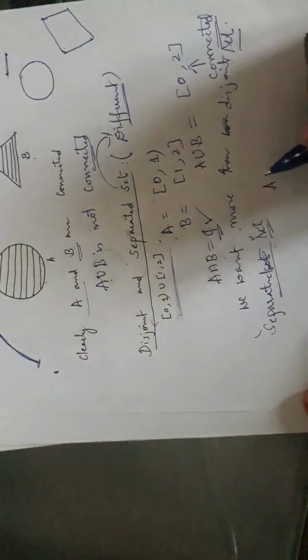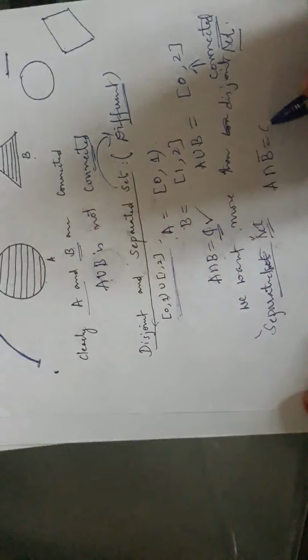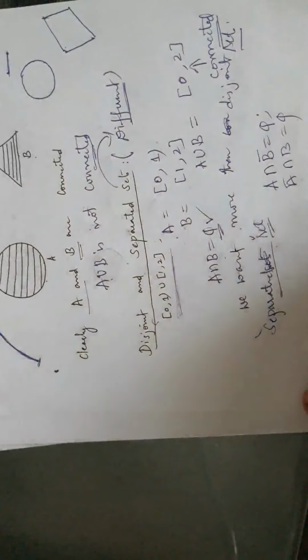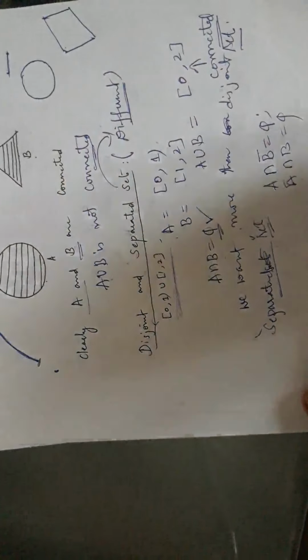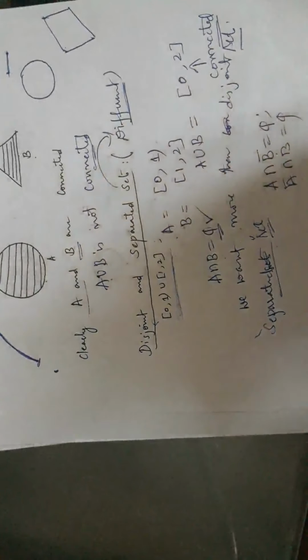Then we introduced separated sets. What are these separated sets? See, A and B are said to be separated if A intersection B bar is empty and A bar intersection B is empty. That means A is not near to B as well as B is not near to A.